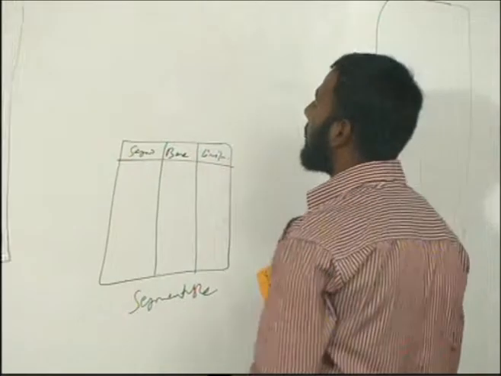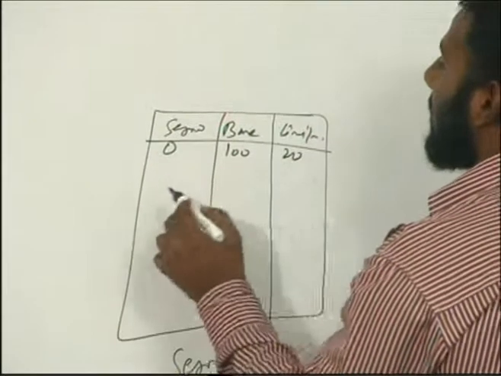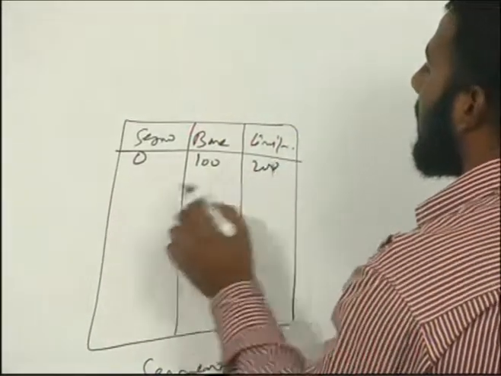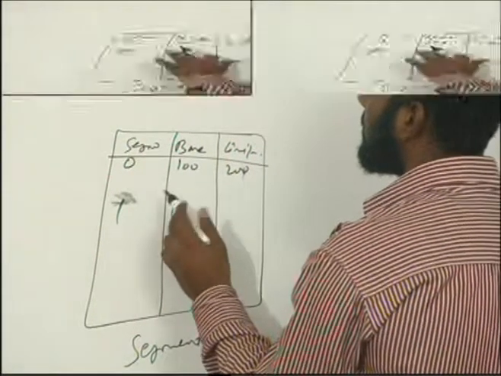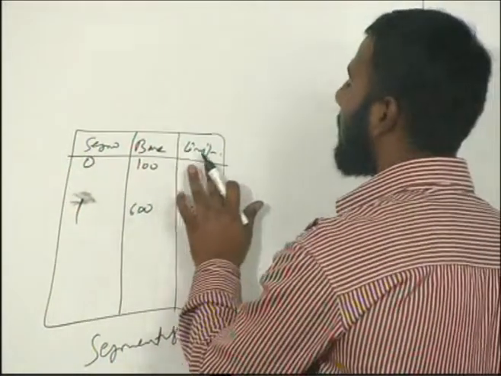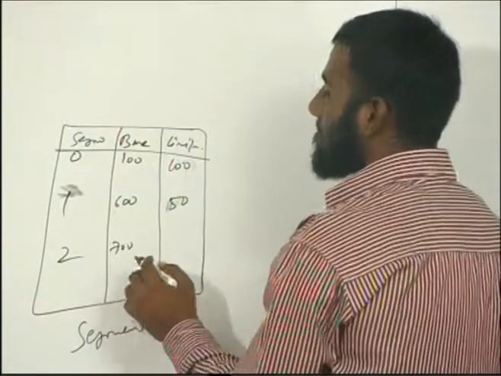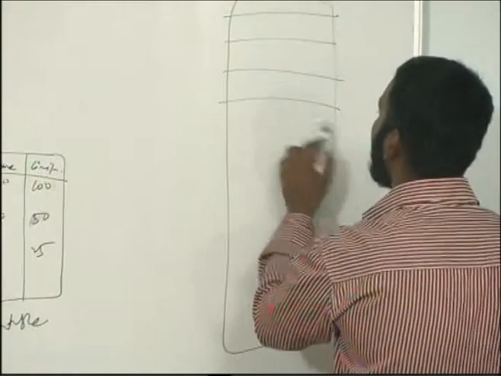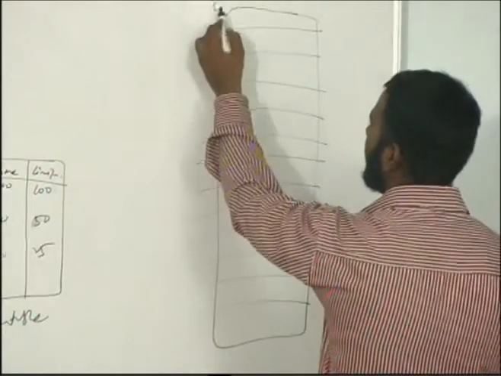Now assume the base for segment 0 is 100, and the size of segment 0 is 100, so it will end at 200. Segment 1, if it is starting at, for example, 600, then the size is 50. For segment 2, starting at 700, the size is 25. Here you'll have all the memory addresses, which are all words, for example, 0 to 1 MB.